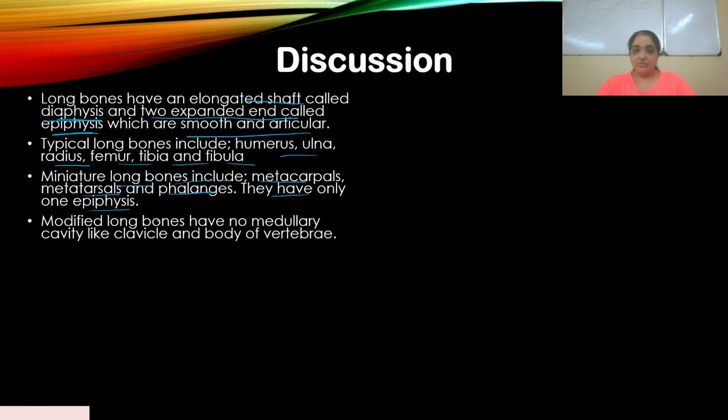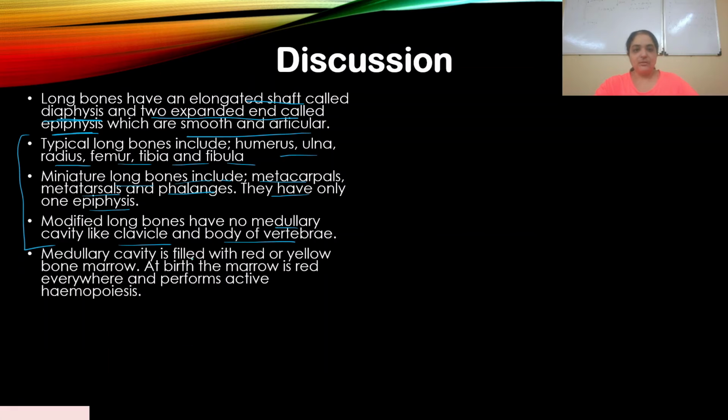Now, there are also modified long bones. They have no medullary cavity. The medullary cavity is in the middle. Like clavicle and body of vertebrae. So, these are the different types of long bones present in our body. Now, the medullary cavity is filled with red or yellow bone marrow. At birth, the marrow is red everywhere and performs active hemopoiesis, right?